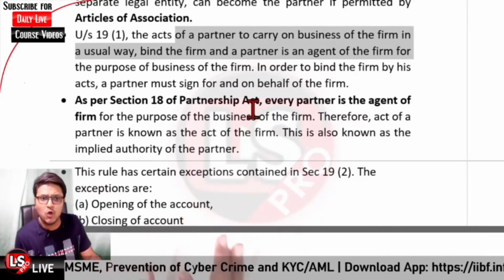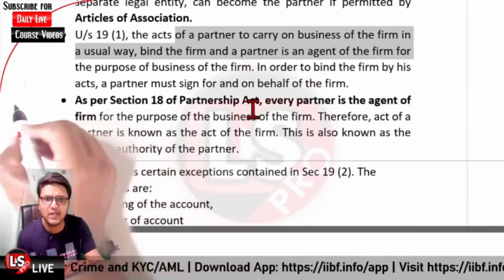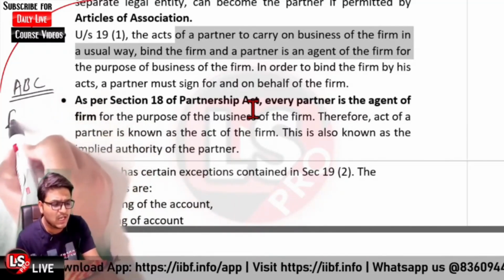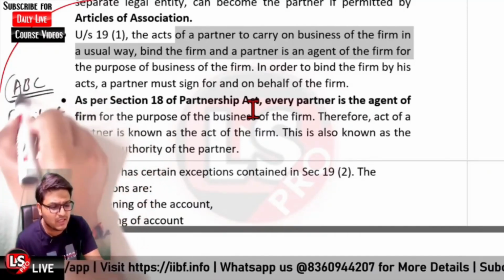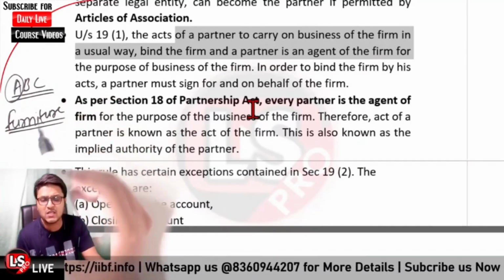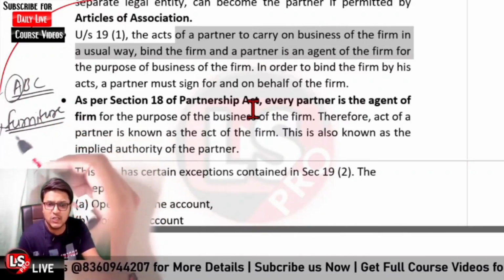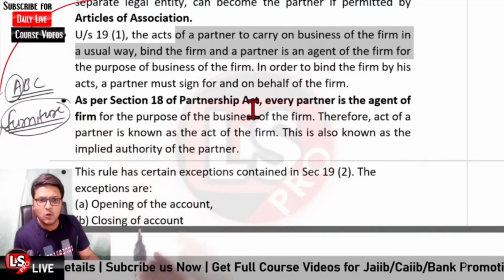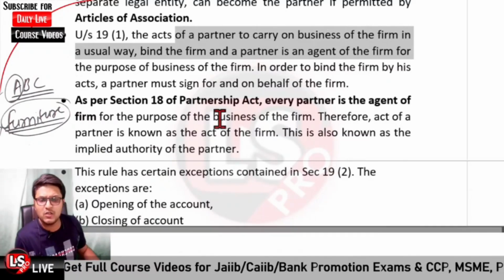But if you want to open an account, that is not the normal course of business. Normal course of business is related to, for example, if ABC partnership firm deals in the sale and purchase of furniture, and partner A purchases raw material for furniture, that would be the normal course of business. If he is selling the furniture, that would be the normal course of business. But opening the account would not be the normal course of business, and closing the account would not be either.